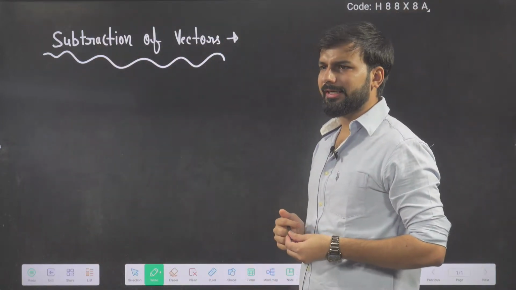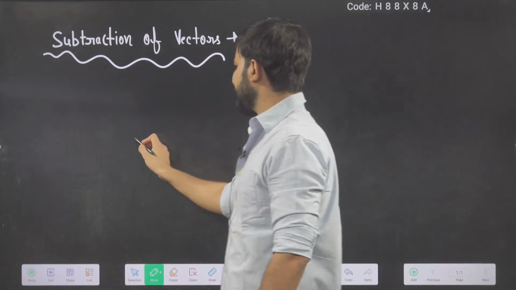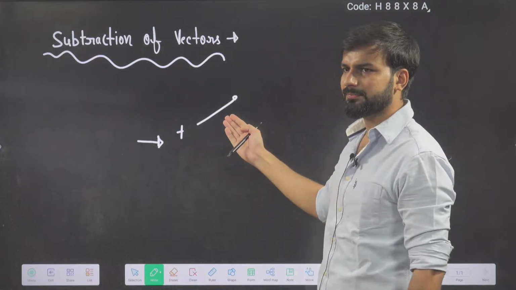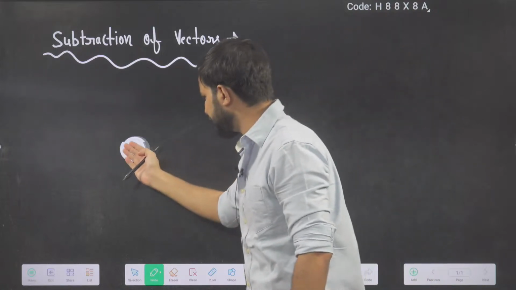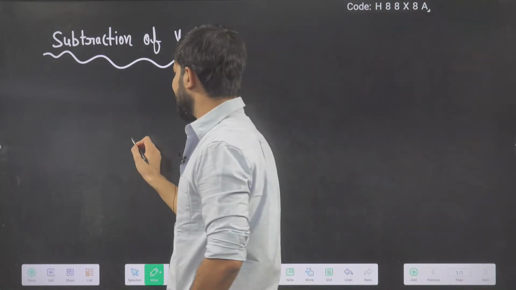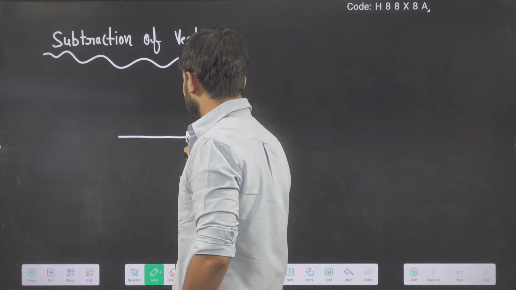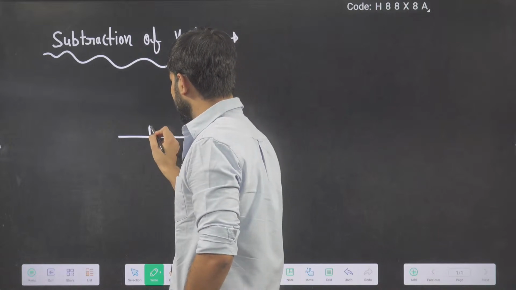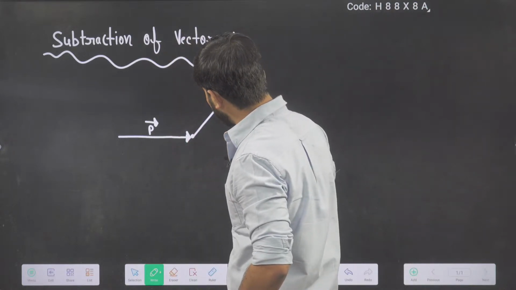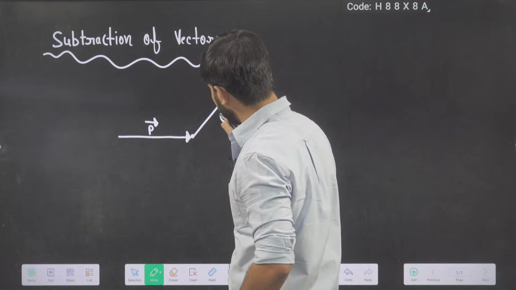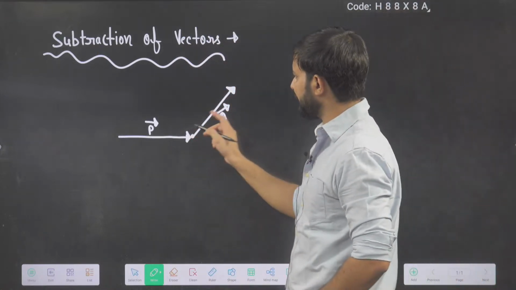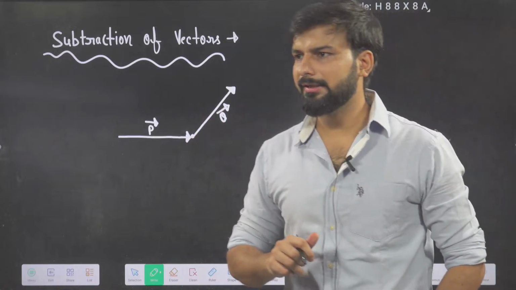Subtraction of vectors. Now let's just focus on what happens. So I have told you already, when you are having two vectors, when one vector was like this, right, another vector was like this, and addition symbol, what you were doing, you were shifting this vector. In similar manner, here in subtraction, I will write the diagram something like this, which were for the addition, right? This is P vector, this is your Q vector.